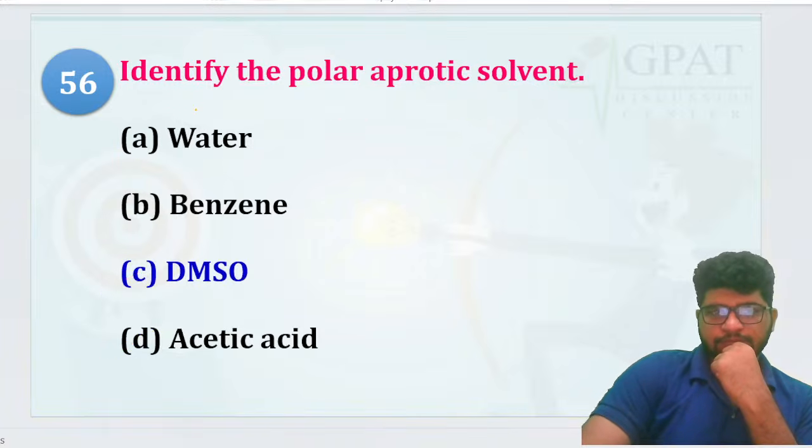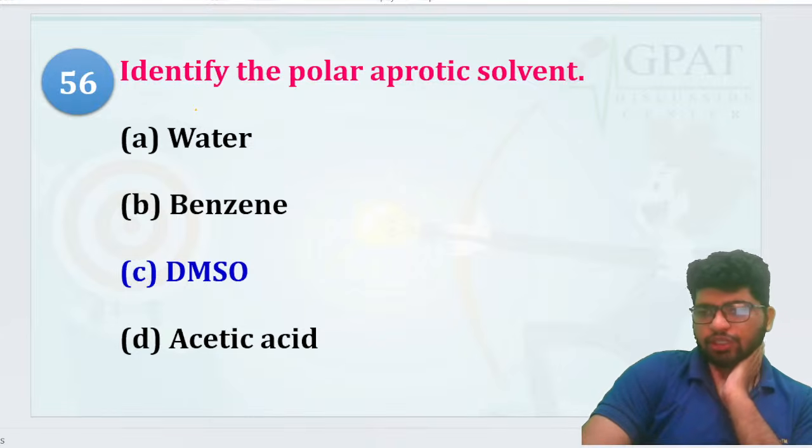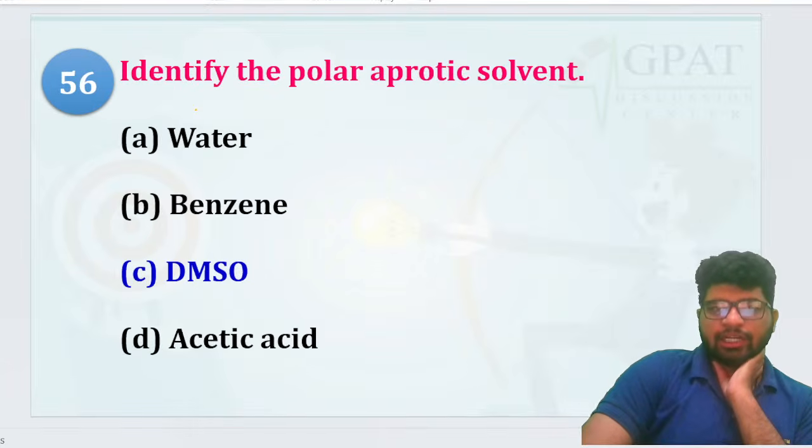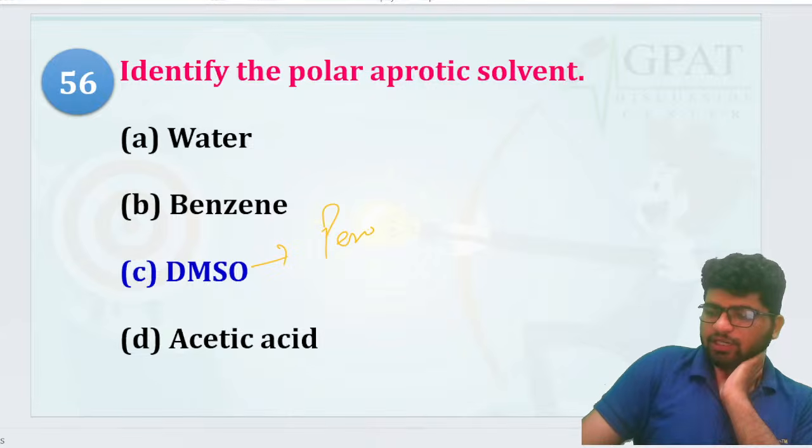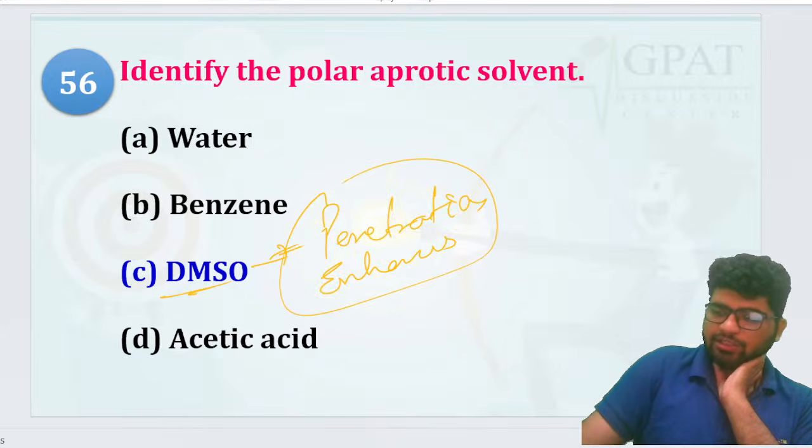That's your DMSO. Very good, Aparajita. DMSO is what? The penetration enhancer. And that is what was asked in your GPAT examination, right? Penetration enhancer, DMSO. That is important.